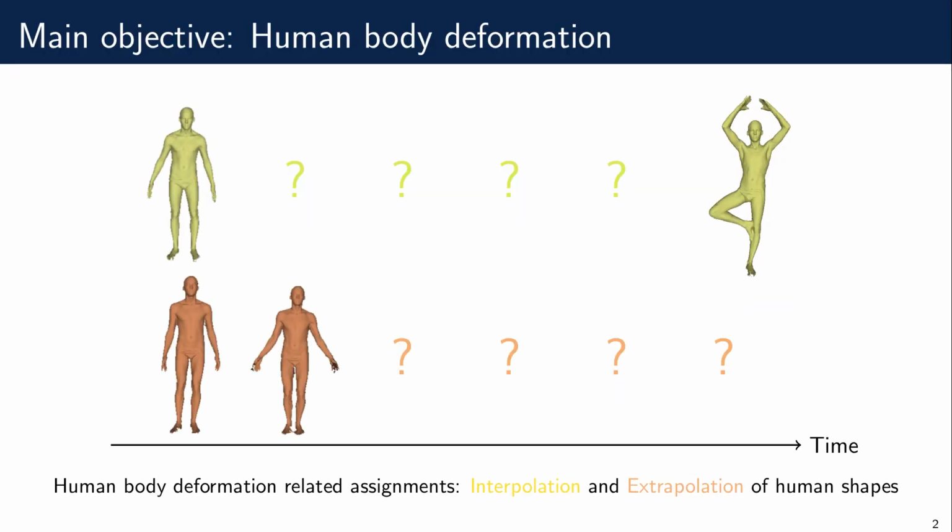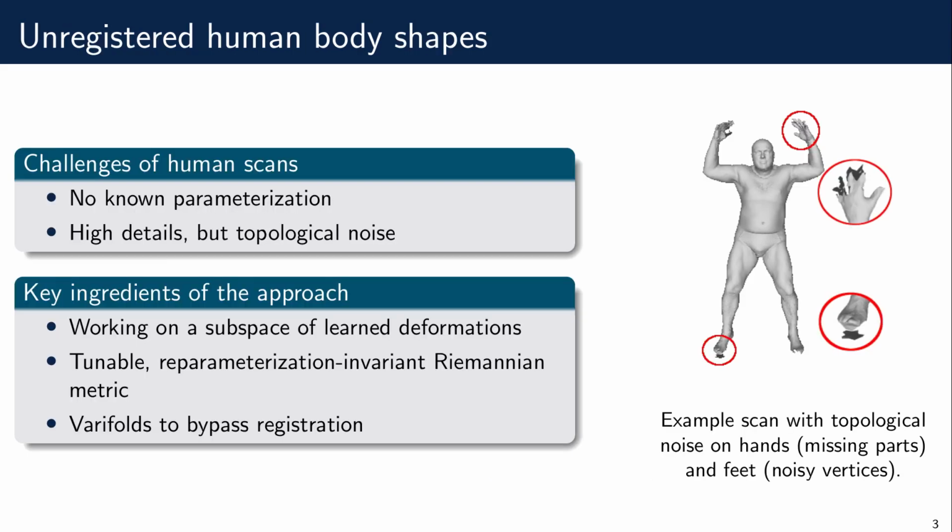In our work, we provide a framework for human body deformation that is able to solve related tasks, such as shape interpolation or motion extrapolation. We work on scans, meaning that there's no parametrization, with high details, but topological noise, and lack of hands and feet.